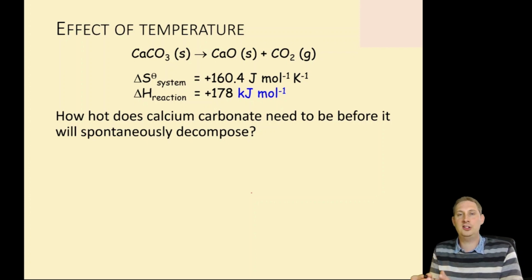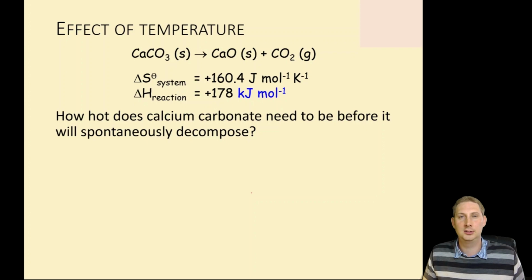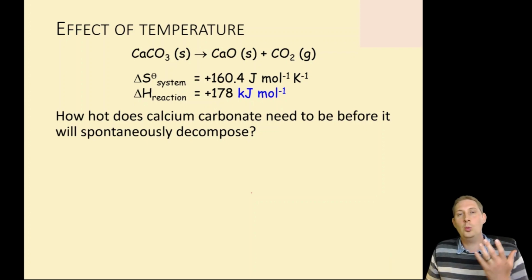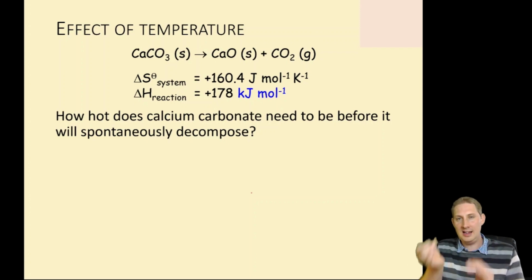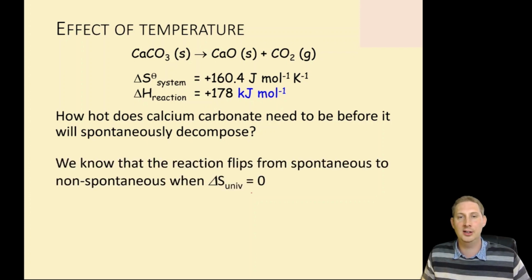Now we know if delta S universe is negative, the reaction will not occur. If delta S universe is positive, the reaction will occur. So clearly the balance between those two is exactly when the entropy change of the universe is 0. Delta S universe is 0. The reaction flips from spontaneous to non-spontaneous when that is true.